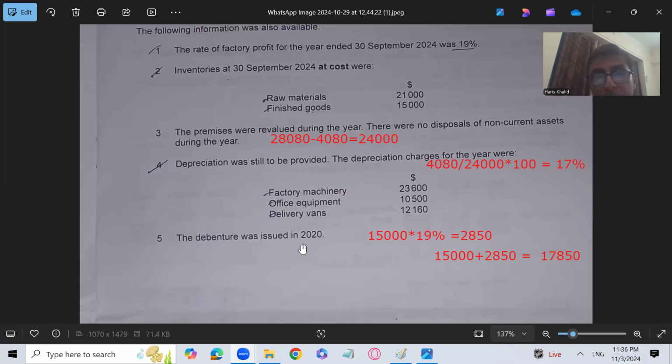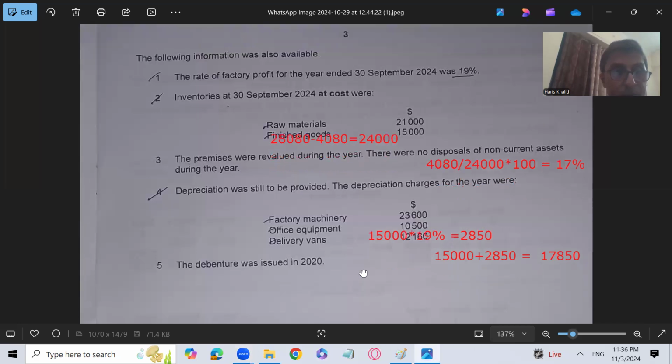The debentures were issued in 2020. That is a very important point, my dear. We are solving the question for 30 September 2024, and debentures were issued in 2020. It means that we have already been paying the finance cost, the interest cost on these debentures in the previous years. So we will record the finance cost of the current year also in the same way as we were doing in the past years. Why? Because the debentures were supposed to be paid back in 2030, right?